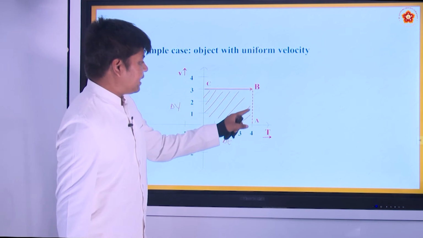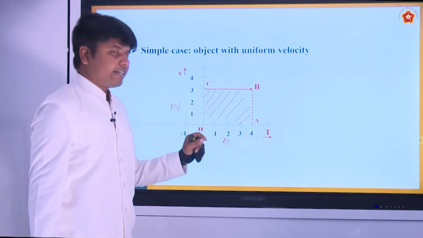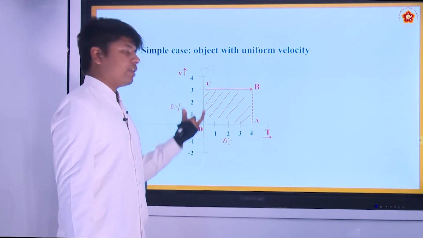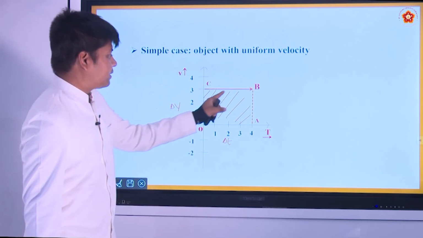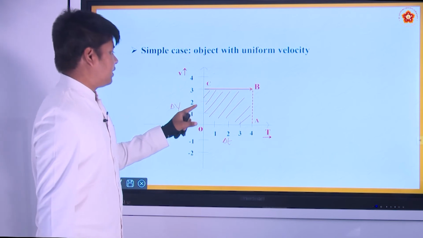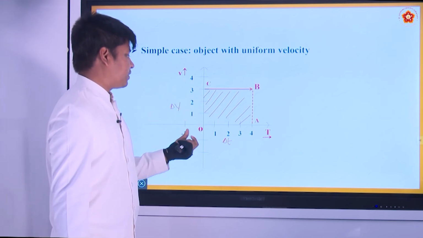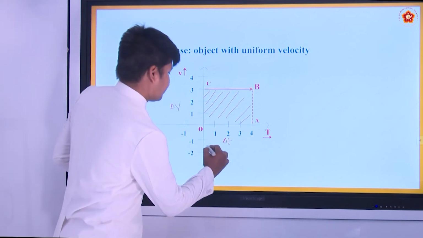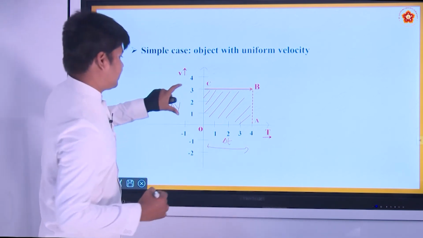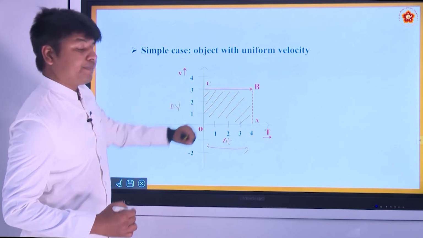So this area will give you what? Delta V into delta t, because this looks like a rectangle. So this area gives you side into side, length into breadth. The horizontal axis is delta t, this is the length, and this is the breadth.